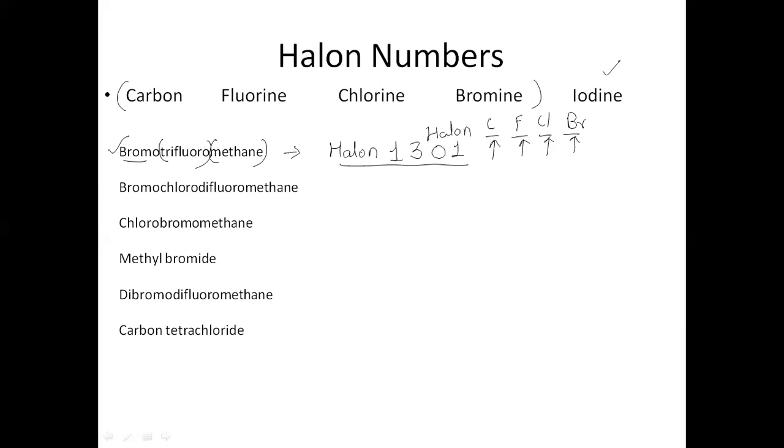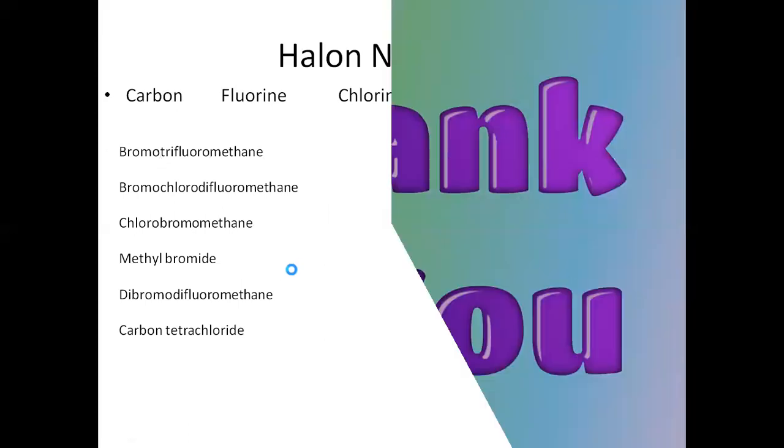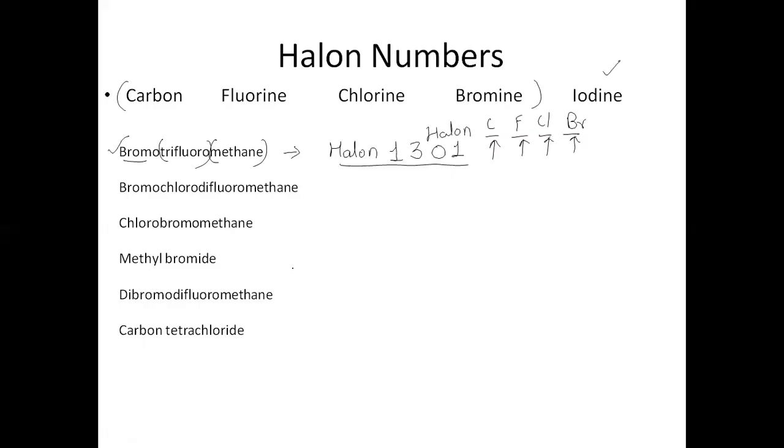When you sit in the exam, please see. Sometimes what they will do is, they will give you the option. In the first option, they will write this entire name. In the third option, they will write this, and in the fourth option, they will say 1 and 3. Okay, there, in a rush, do not mark option 1. Both of the options are the same. Mostly DGCA will give you this name and ask you the halon number. Okay, just a second, let's go back.